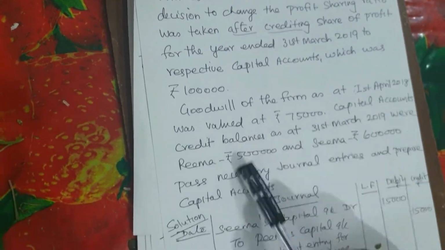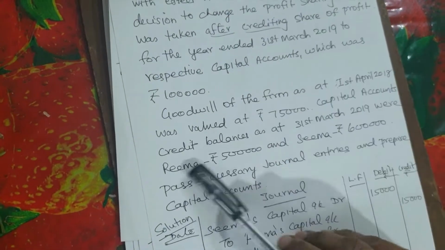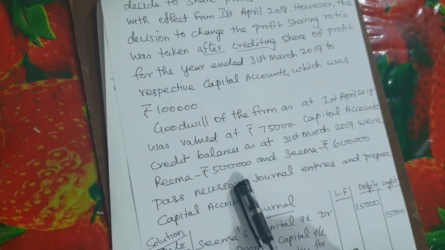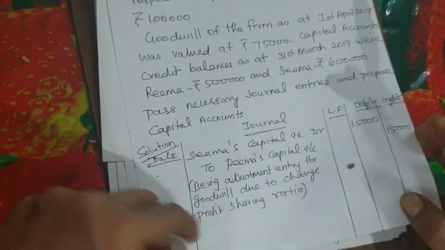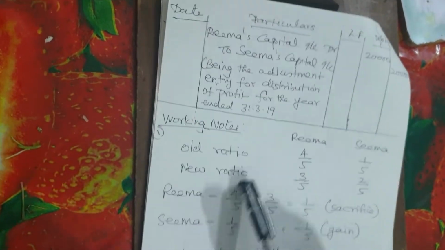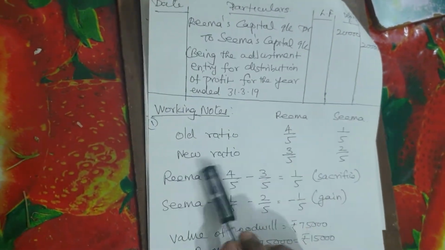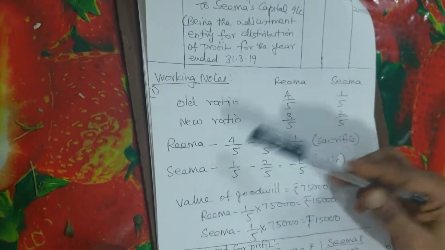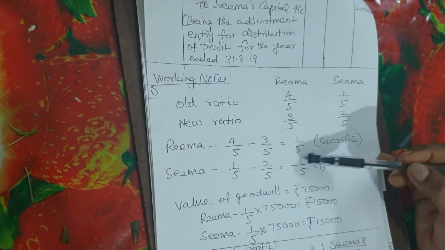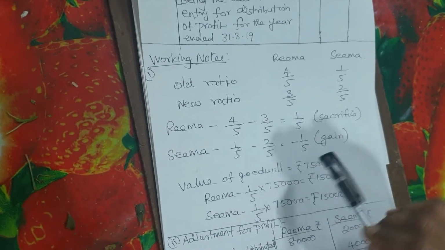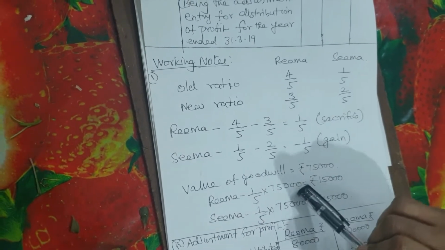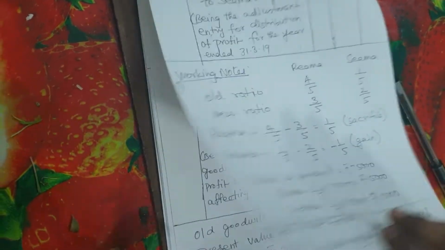Goodwill of the firm is valued at 75,000. Capital account opening balances are given as 5 lakhs and 6 lakhs. Now we have to do the goodwill adjustment entry. Before going to that, see the working notes here. Old ratio as usual, new ratio, difference. So for Rima you get 1 by 5, for Seema you get 1 by 5. Here it is sacrifice and this is gain. Now the value of goodwill is 75,000. You multiply that by 1 by 5, so you get 15,000, 15,000.